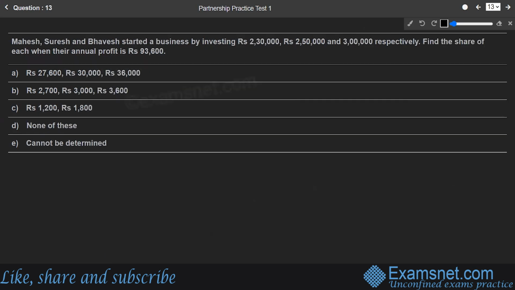Now, let us take down the next question. Mahesh, Suresh, and Bhavesh started a business by investing 2,30,000, 2,50,000, and 3,00,000 respectively. Find the share of each when their annual profit is 93,600.